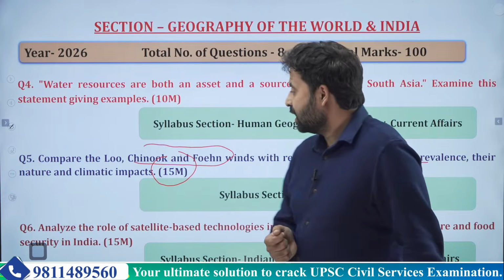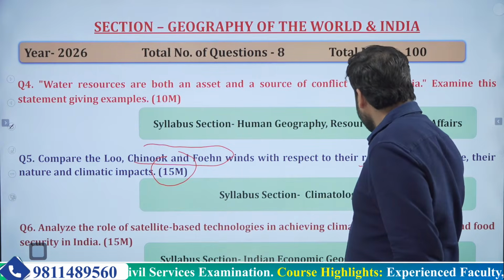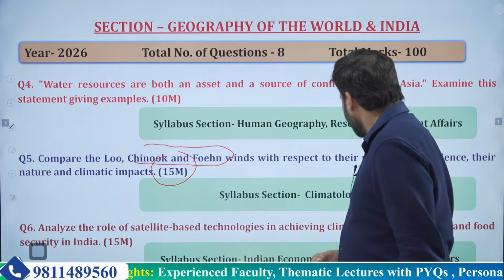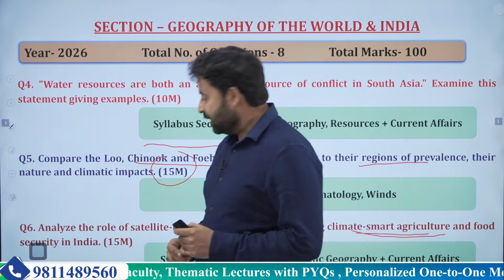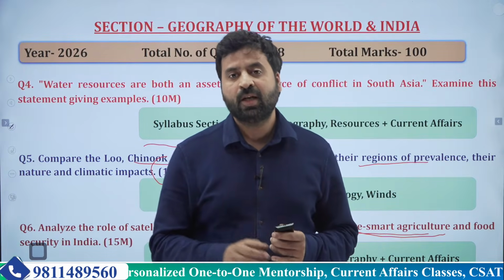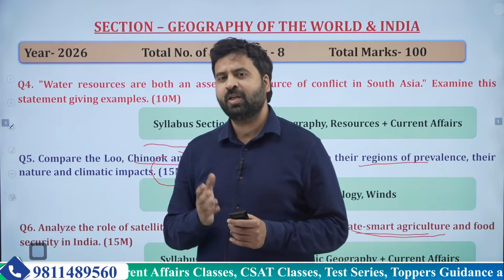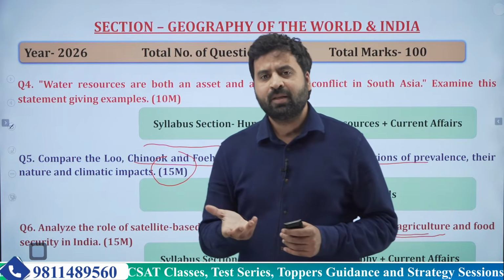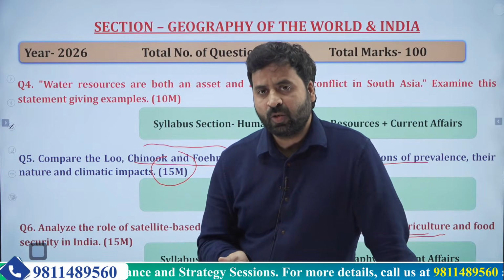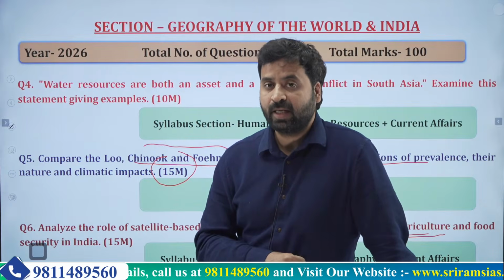So this way you can start your answer, and then you have to analyze its role under 2 different headings: how these satellite-based technologies can help create climate-smart agriculture, and secondly, how they can help us in food security in India. So this question is more focused on current affairs, and you are reading so many such things like use of satellites and other such technologies, their applications, as a part of GS paper 3 under science and tech as well.